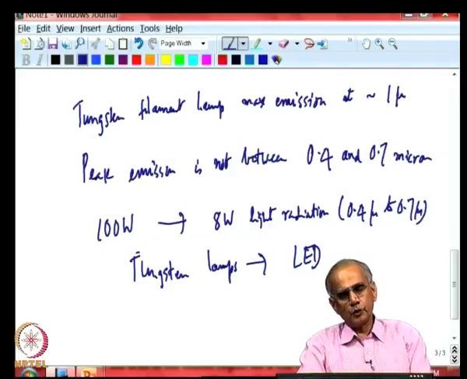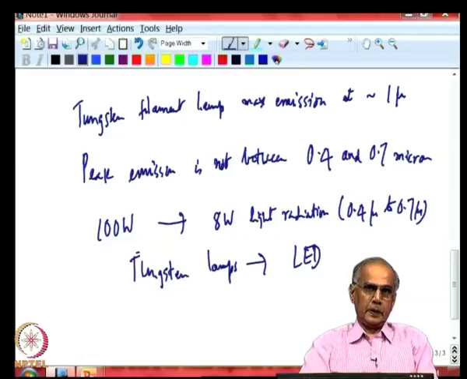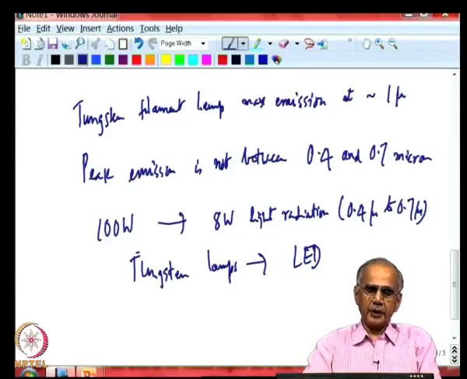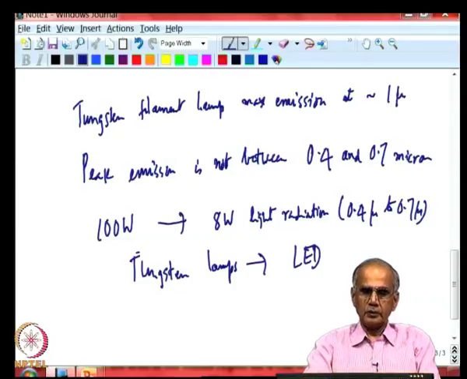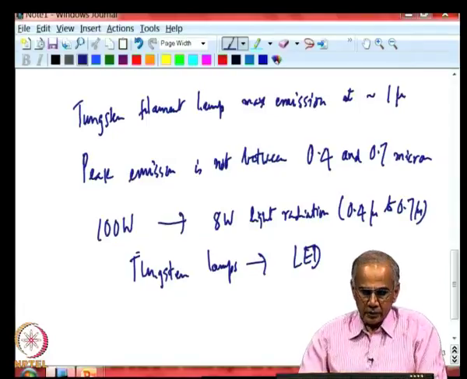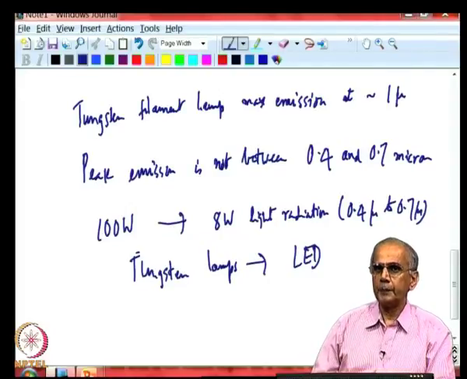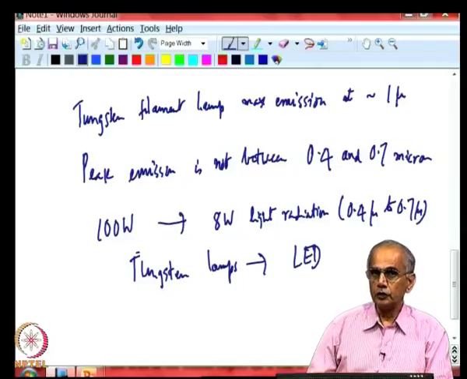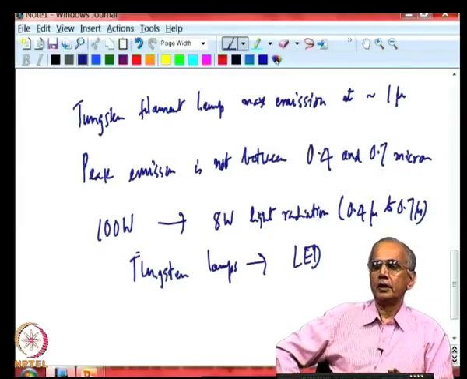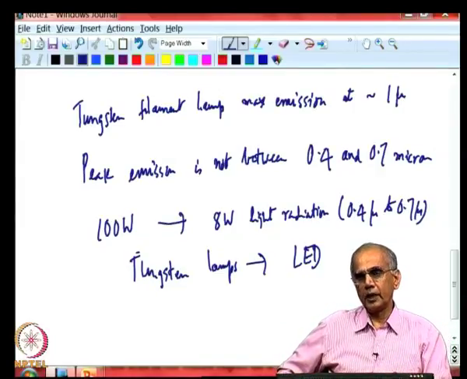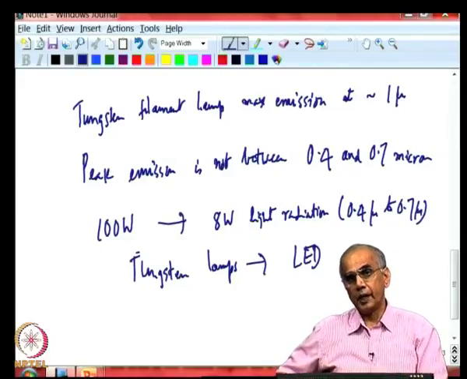Tungsten filament lamp ideally is more suited for infrared heating, because it generates peak radiation around 1 micron in the infrared. So, if there are applications where infrared heating is desirable, then you can go for tungsten filament lamp. But for purpose of lighting, tungsten filament lamp is not a good choice, because only about 8% of the energy consumed by the filament lamp actually comes out as light energy. So, this is a weakness which you cannot do much about with reference to tungsten filament lamp.